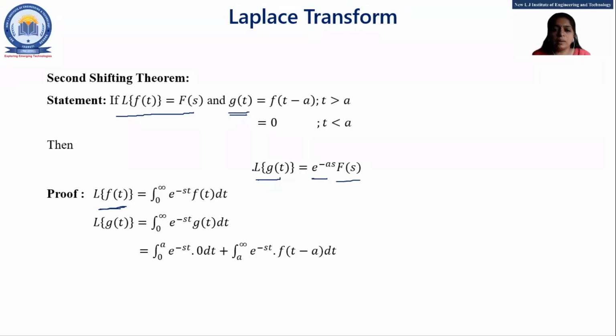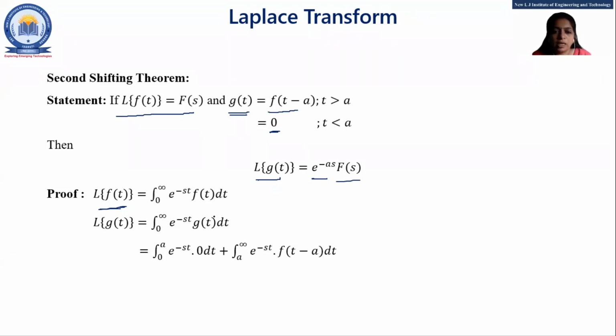We want to prove the Laplace of g of t. So what about the Laplace of g of t? As per the definition, we replace our function f of t by g of t, right? So here, integration 0 to infinity e raised to minus st g of t into dt. Now, our given function g of t is a discontinuous function. When t is less than a, means t lies between 0 to a, the function is 0. And where t is greater than a, when t is a to infinity, our function is f of t minus a.